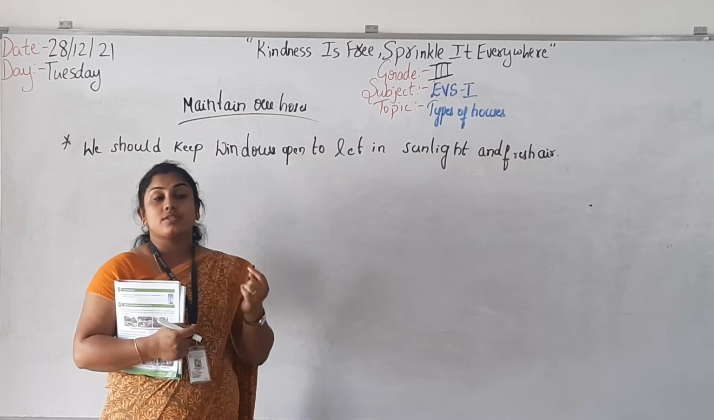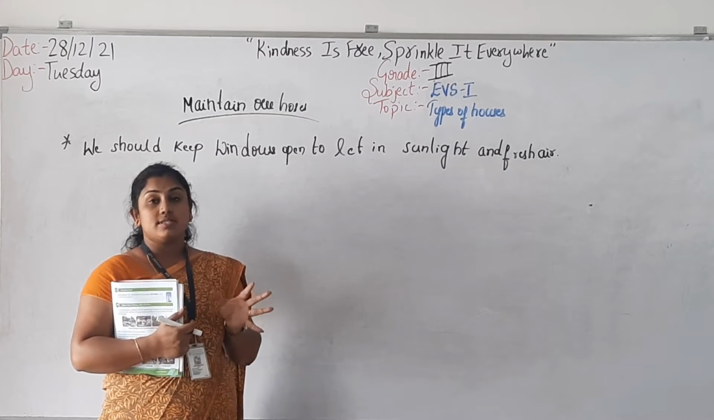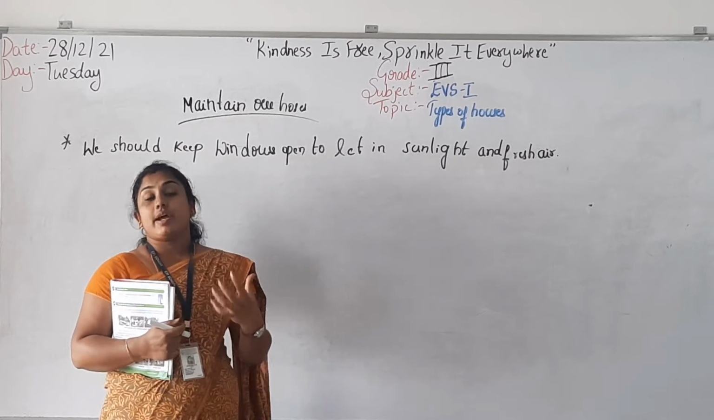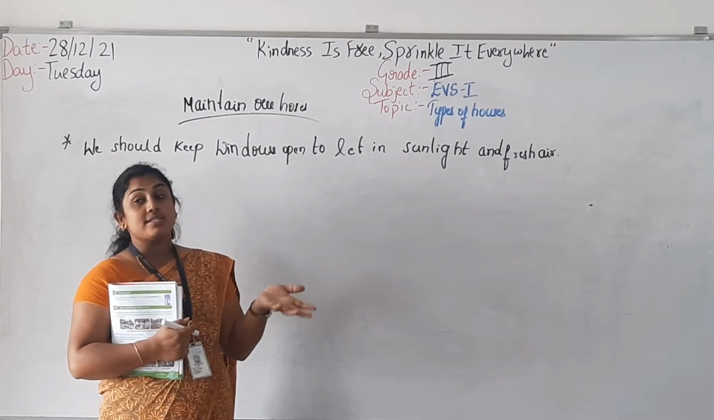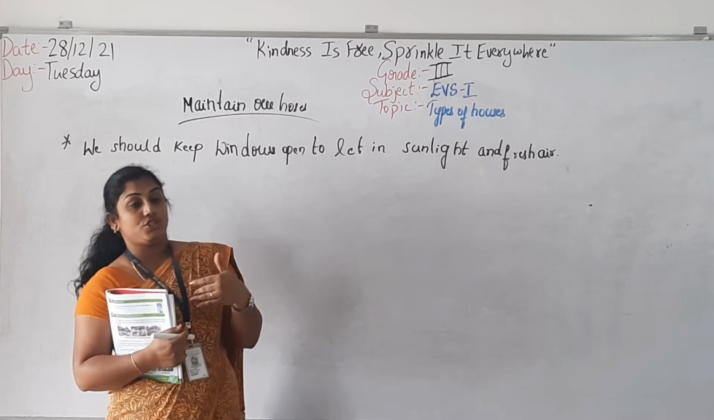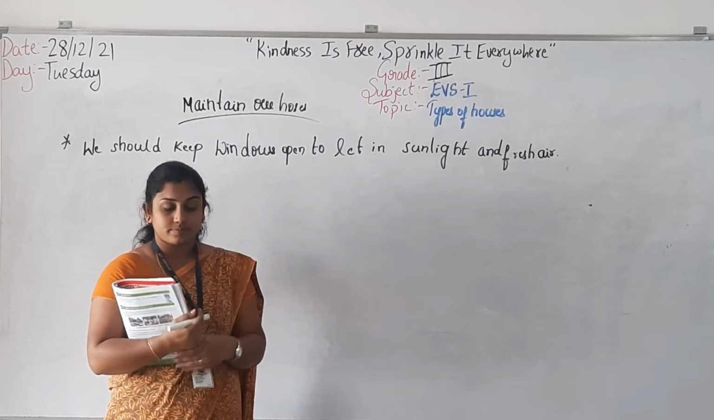So whoever makes houses should give large windows for the sunlight. Why do they need large windows? Because large windows let in the sunlight and also the fresh air. Understood about the first thing?